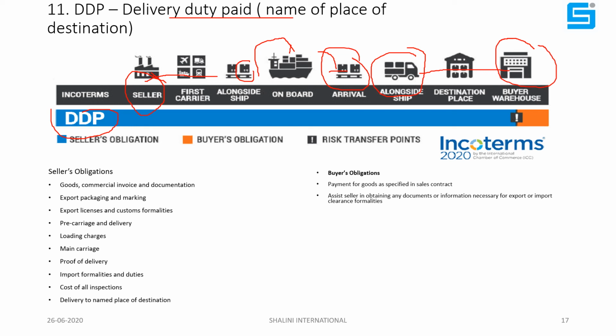Means the seller is taking the complete responsibility. He pays the freight, cost, insurance, and even the import duties also. He arranges the import clearance also. Means the buyer has to just place the order. Goods will be delivered to his warehouse or his factory by the seller. The complete responsibility is borne by the seller only. Okay, these are the complete terms. Now you understood DDP. We'll move to the next slide.